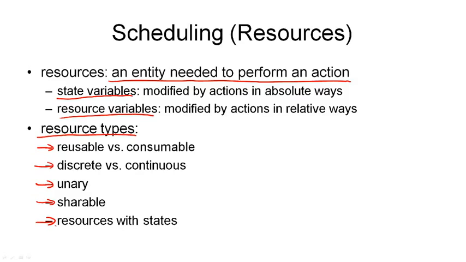So, as you can see, there are many different types of resources that we may have to use. And often we require a combination of resources to execute an action. And all this has to be taken into account by a scheduling algorithm that assigns resources to actions.